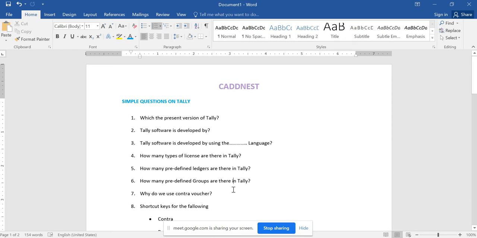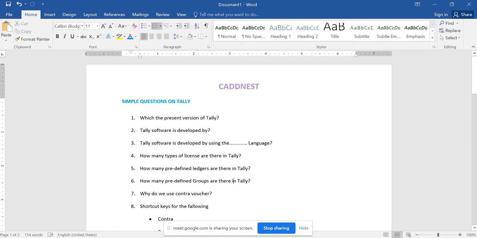And why do we use a contra voucher? When it comes to a contra voucher, whenever I deposit money into my own bank and withdraw money from my own bank, at these two points of time I have to enter contra vouchers, because that has a twofold effect for my company. That is the reason I have to show that in a contra voucher.